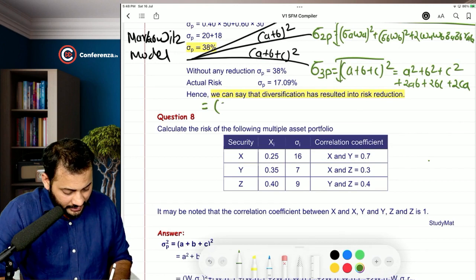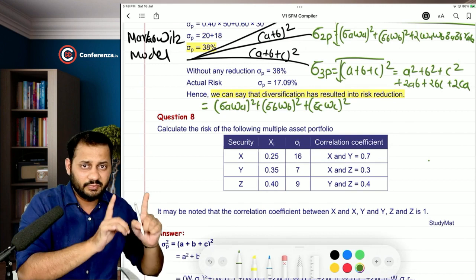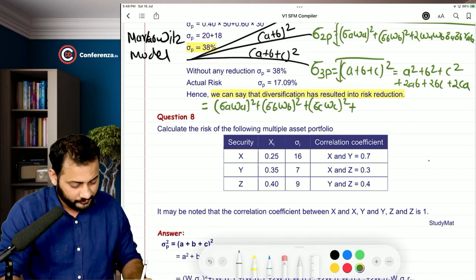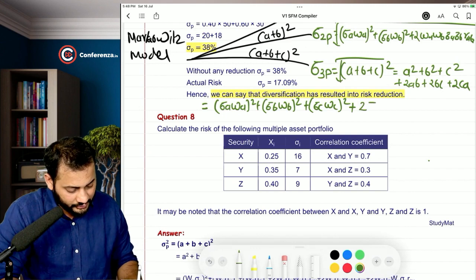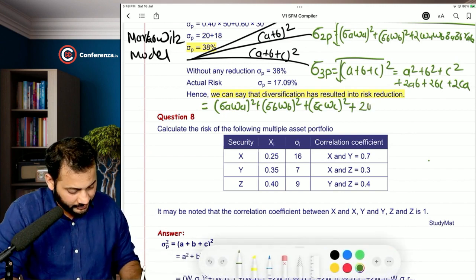So standard deviation of A, weight of A square, plus standard deviation of B, weight of B square, plus standard deviation of C, weight of C square. This is A square plus B square plus C square. Then plus 2AB; you are just going to repeat it 3 times. 2 into weight of A, weight of B, standard deviation of A, standard deviation of B, RAB.